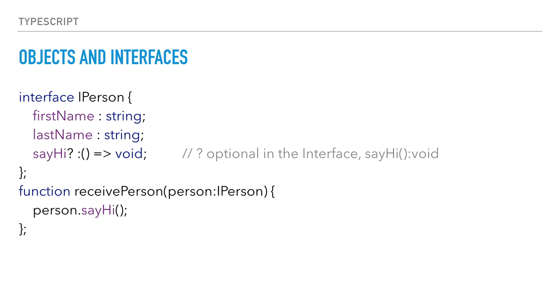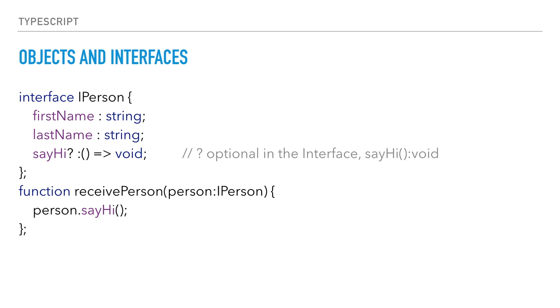So next, what about if we have interfaces in the language? Fortunately, TypeScript offers the option to have an interface. So in this case, we can define our person, the IPerson, which will have one property that is the first name of type string, the last name exactly the same, and then a function. You can see the syntax here, and the function returns void, returns nothing.